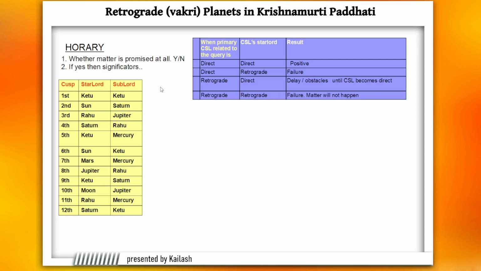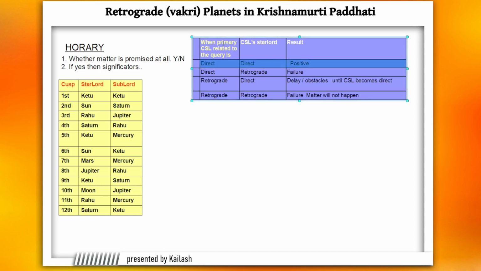So this very first step, the yes and no step, is where the role of the planets when they appear as the Cuspal Sublord, and if they are retrograde, becomes very crucial. So here is the summary of the rules.